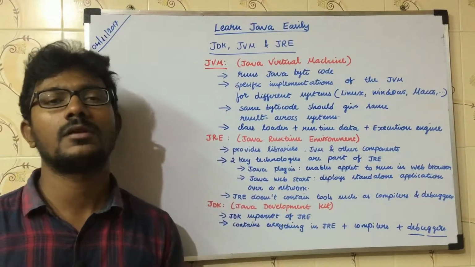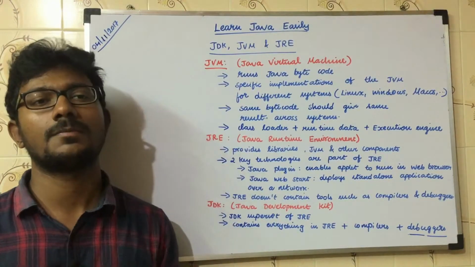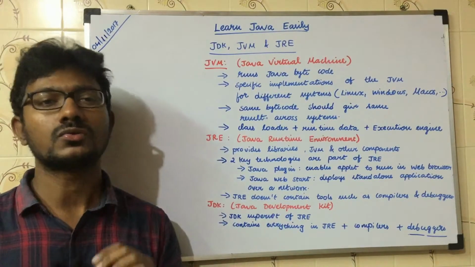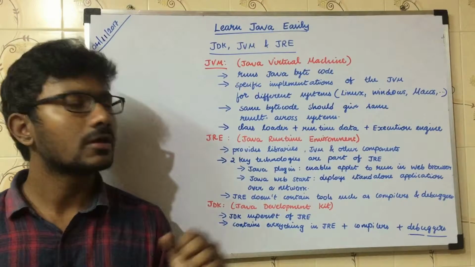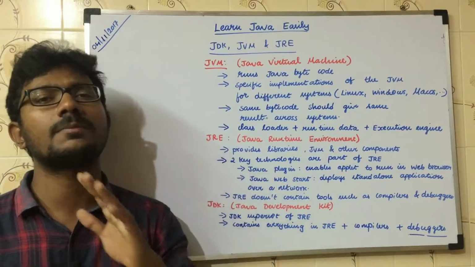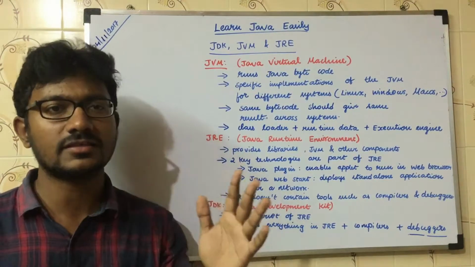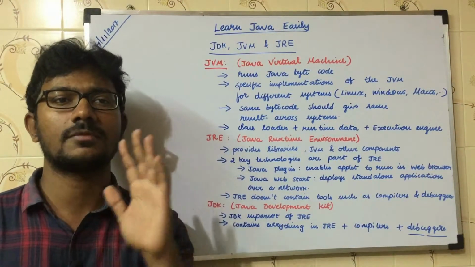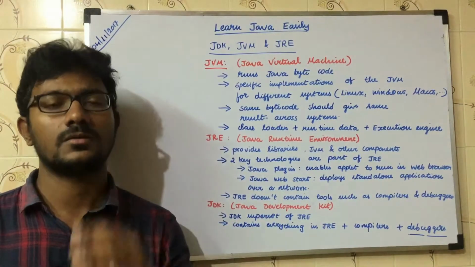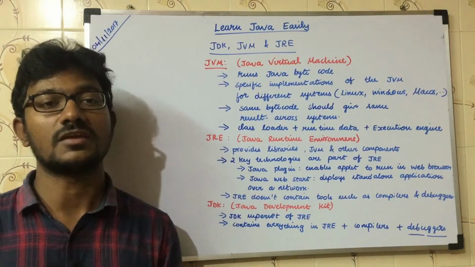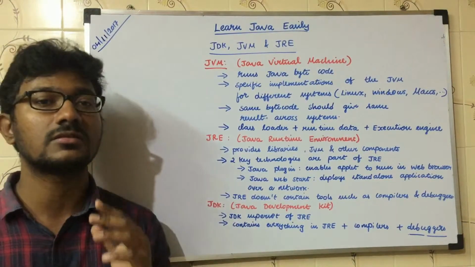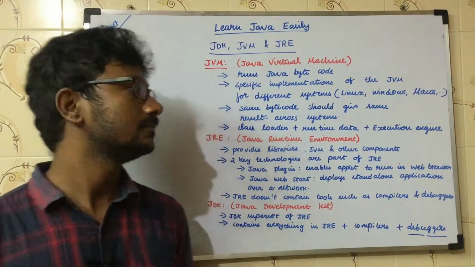Many of the people would have said that Java is platform independent. But you should know why Java is platform independent. Because a JVM is specifically designed for every platform. For example, for Linux, there's a separate JVM. For Windows, there's a separate JVM. For Mac OS, there's a separate JVM. For everything, there is a specific JVM that was developed by the Java team members. That's why Java is platform independent.